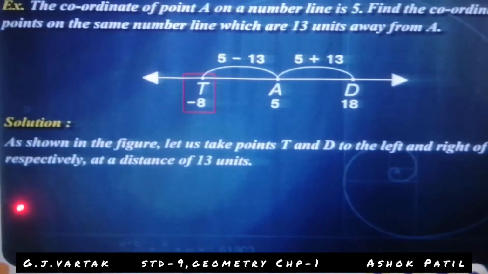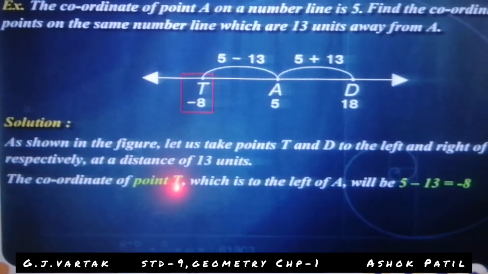Solution: as shown in the figure, let us take points T and D to the left and right of A respectively at a distance of 13 units from 5.